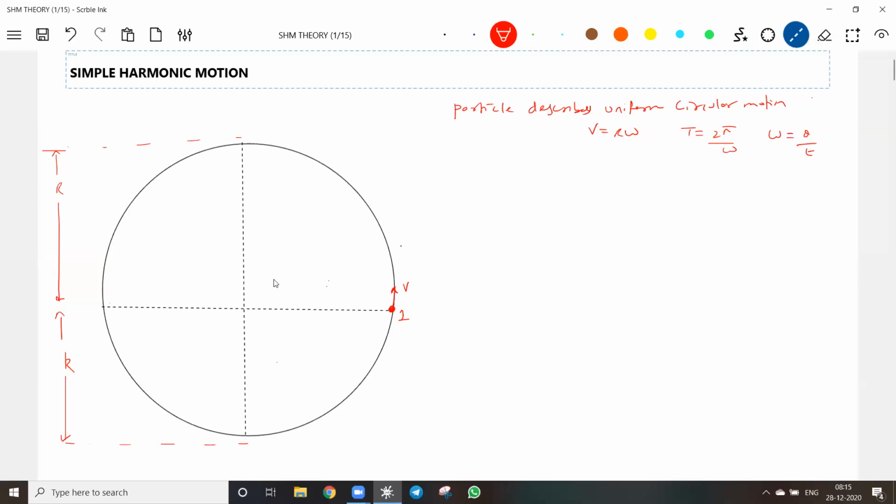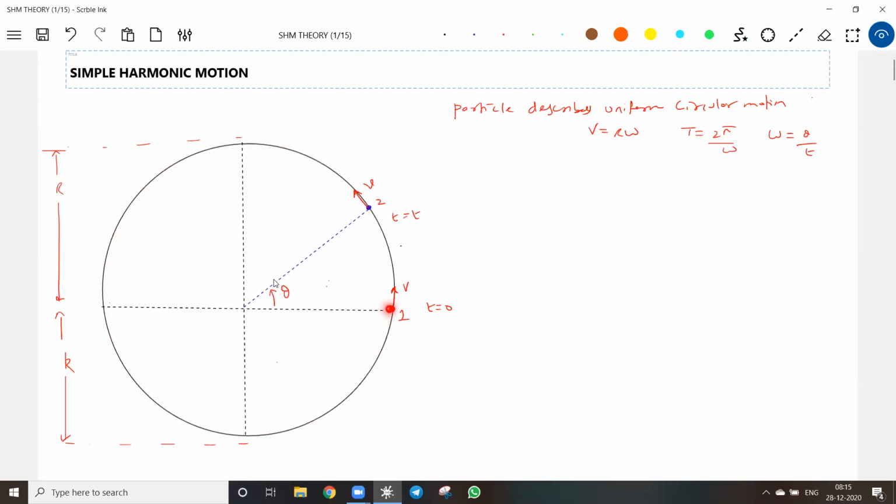After some time, the particle will be available here. In that interval of time, it will cover an angular displacement theta. So at t equals 0, it is here. After a certain time t, the particle will be available at this point. Look now. What is the capital T? The time taken to complete one revolution.